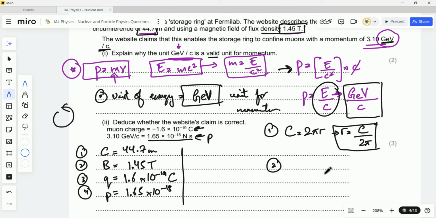Okay, I'm going to be using this to find the value of r, and next I will be using the formula that we already know for the particle in the magnetic field. That would be the formula of the force in a magnetic field along with the motion being circular, so the centripetal force.